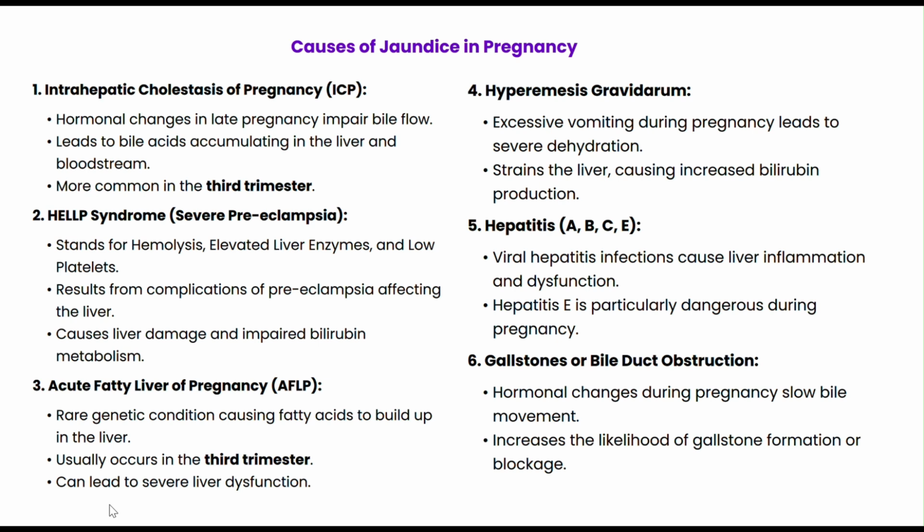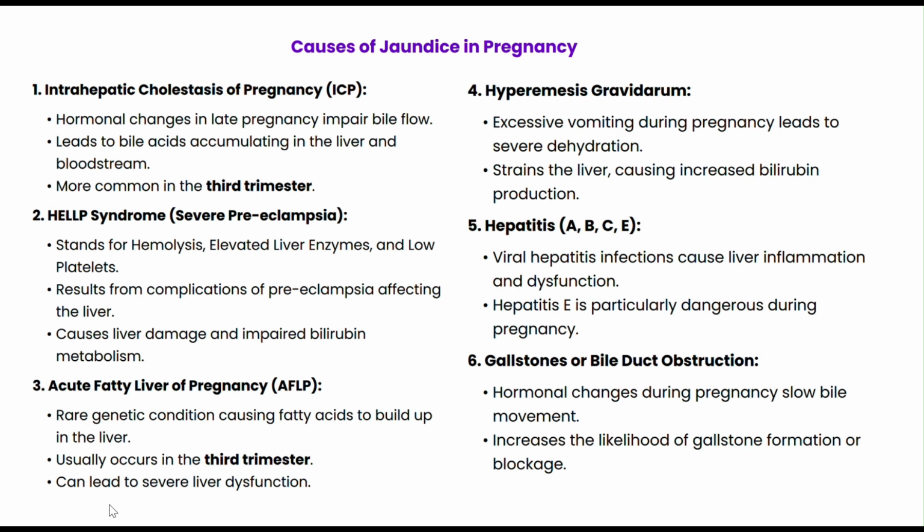Hyperemesis gravidarum, characterized by excessive vomiting during pregnancy, is another potential cause. The prolonged dehydration and strain on the liver can lead to increased bilirubin production, which may result in jaundice. Viral hepatitis, particularly hepatitis E, is especially concerning during pregnancy. Viral infections inflame the liver, reducing its ability to produce or process bilirubin efficiently. Pregnant women are at higher risk of complications from this viral hepatitis.